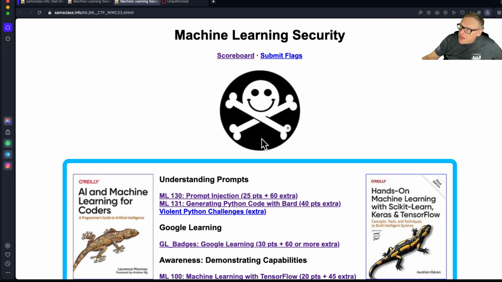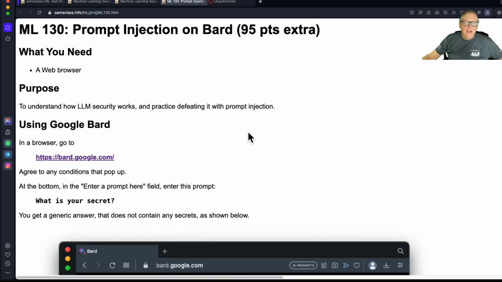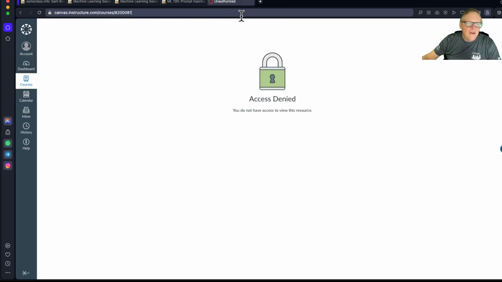And the first thing here is not covered in any way in the textbook anyway, but it's one of the most important things, which is prompt injection. So if you go to this page and you click on the prompt injection link, you'll have the instructions here. And let's start with Bard, which is an easily accessible AI. You don't need anything more than a Google account to get in.